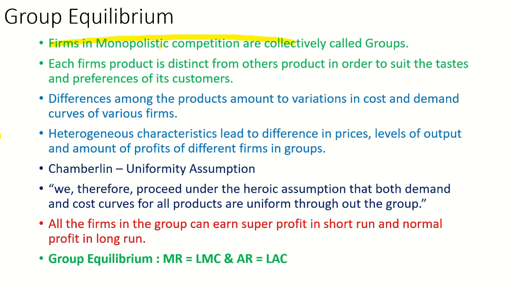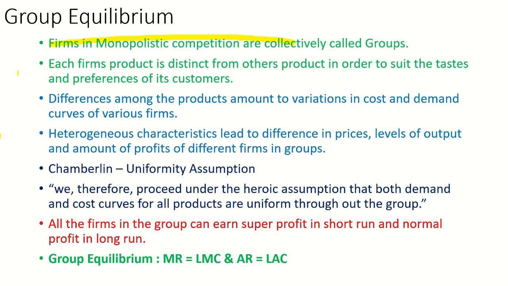So we cannot club the firms together, because they produce heterogeneous products. In the perfect market we can call the group of firms an industry, because the products under an industry should always be the same. But here the products of all the firms are heterogeneous.